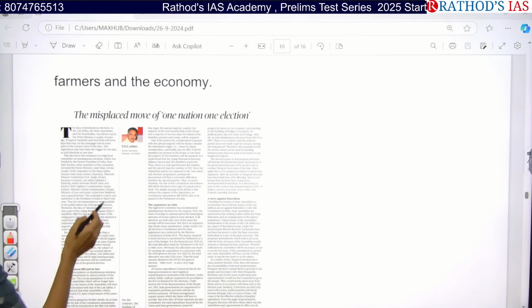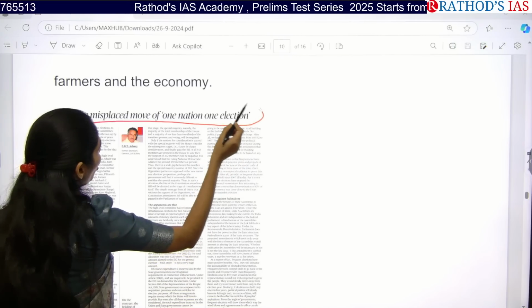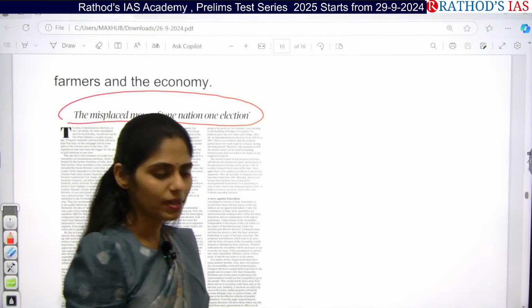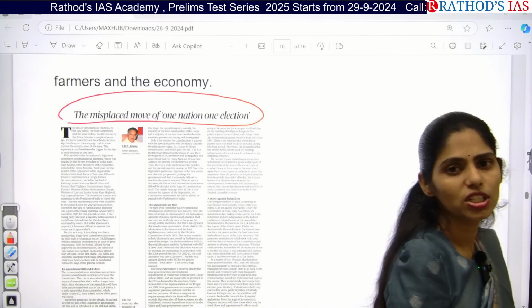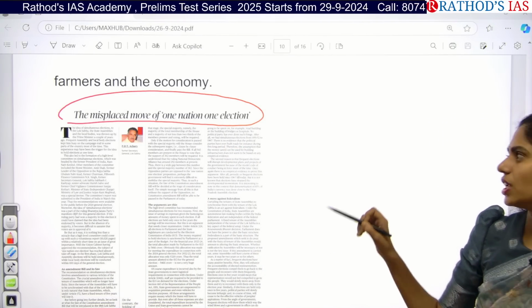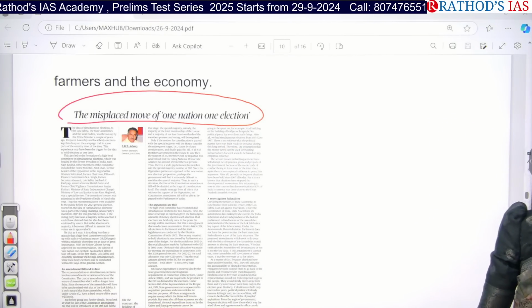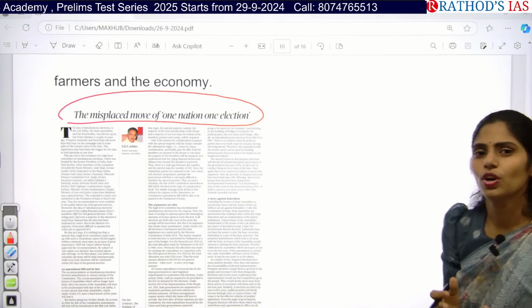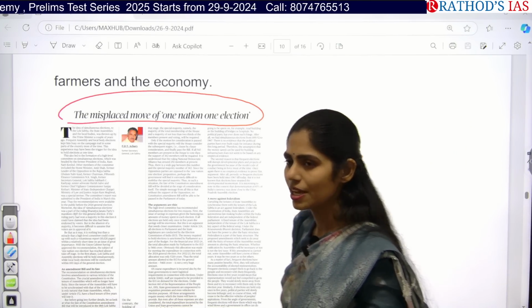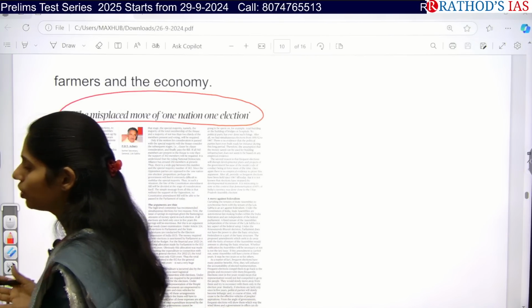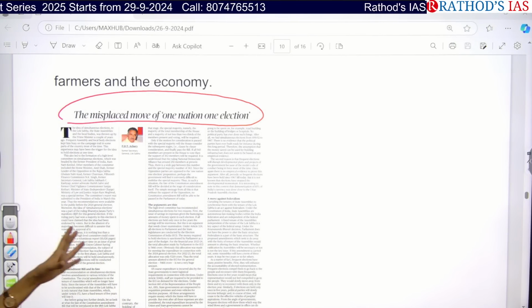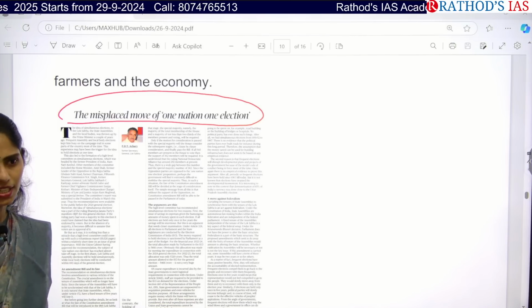And next topic, it is about the misplaced move of one nation, one election. It is also called simultaneous elections. And in your GS paper 2 mains, the first question is on simultaneous elections. Okay, now let us see this article from your UPSC point of view. So what is this one nation, one election or simultaneous election? We are going to conduct elections for Lok Sabha and state legislative assemblies together. So this concept is called simultaneous elections.